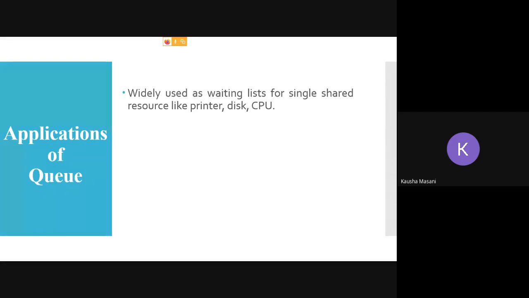So queues are widely used as a wait list for a single shared resource. Then in buffers, MP3 players, or portable CD players, if you can remember, in many of our music apps they give an option to add next, or add to the queue. Those are your buffers, and those buffers are implemented with the help of queues. That is another application of queue.